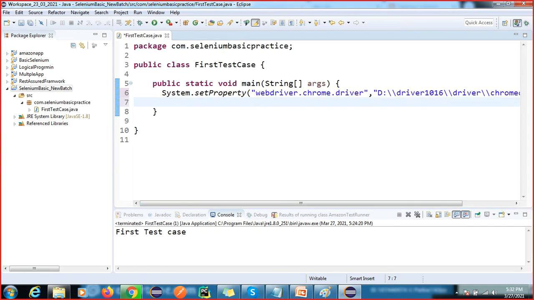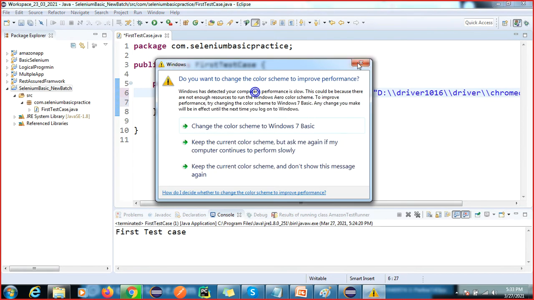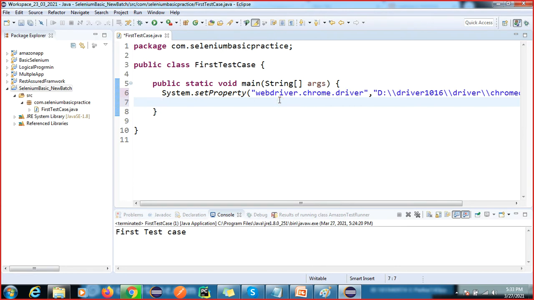So System is a class, and setProperty is your method. It will accept a key and value pair. So the key I will pass here is webdriver.chrome.driver. For multiple browsers you pass multiple key values. We are learning Chrome, so we are passing this. If you are using Firefox it is webdriver.gecko.driver, and if you use Internet Explorer it is webdriver.ie.driver. That is not a big deal. So we have to understand this.